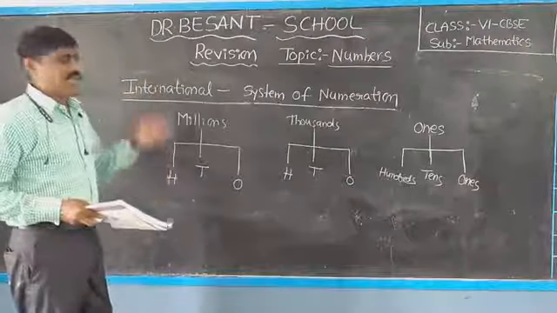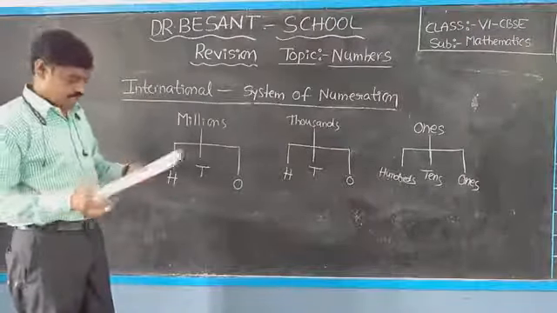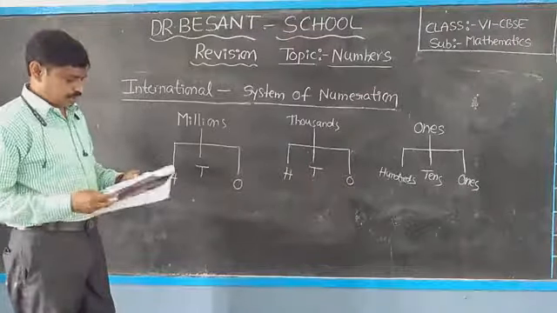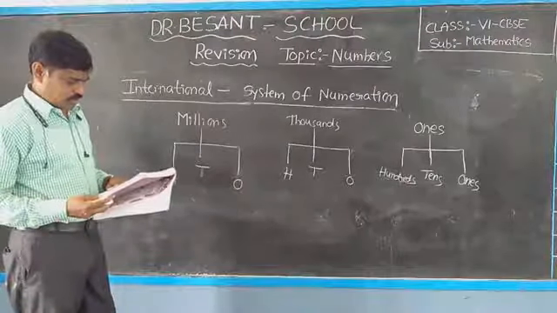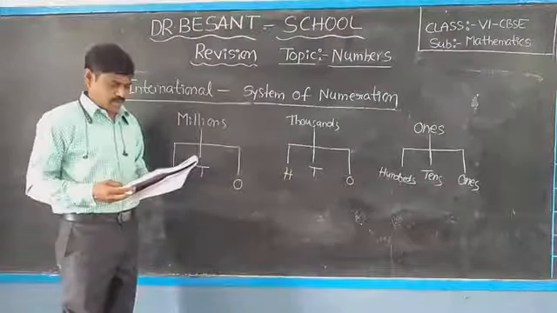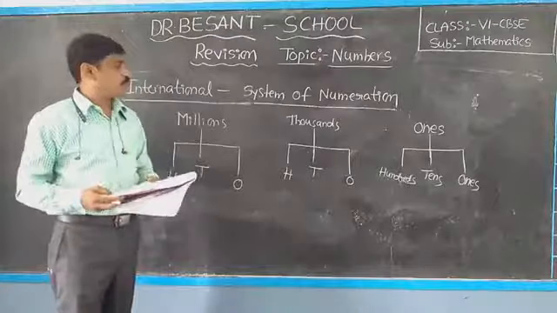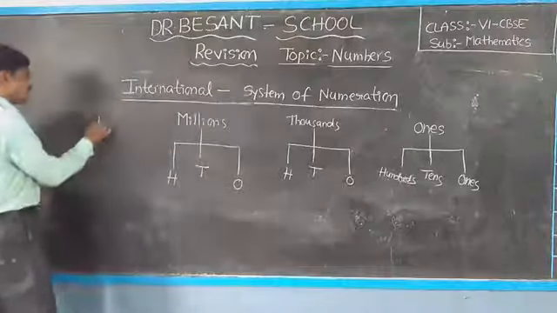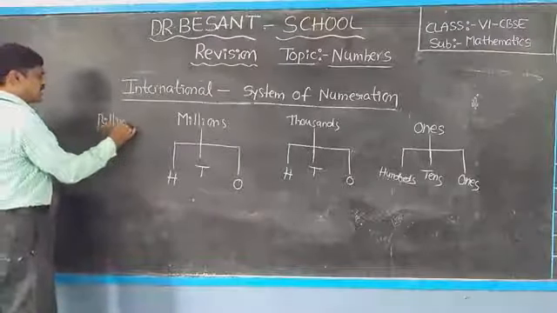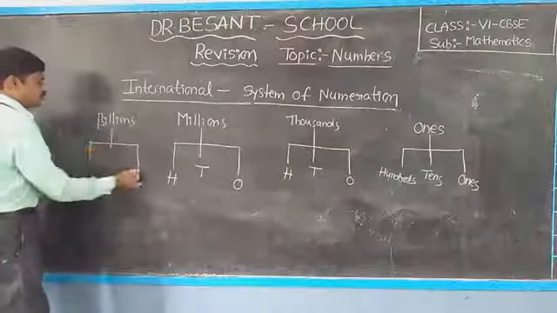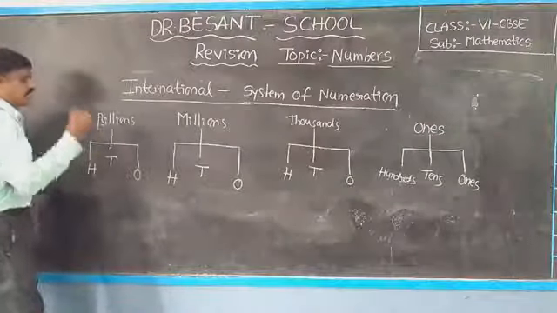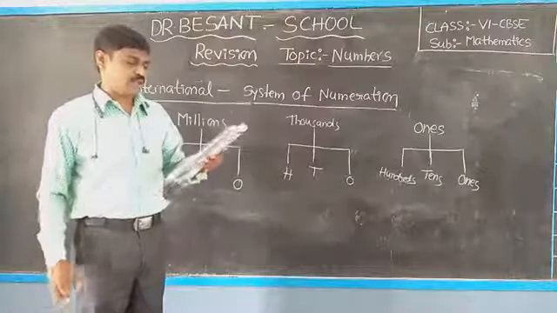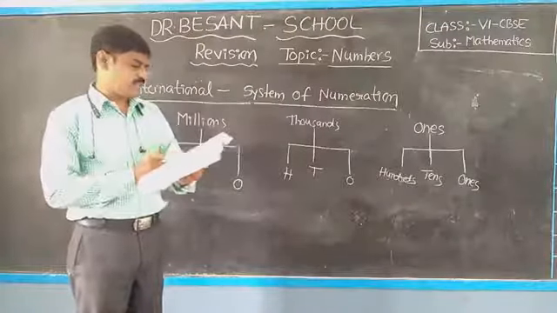Next, billions: 1 billion, 10 billion, 100 billion. So this is the international system of numeration. Okay, some examples we will discuss. Children, note down.